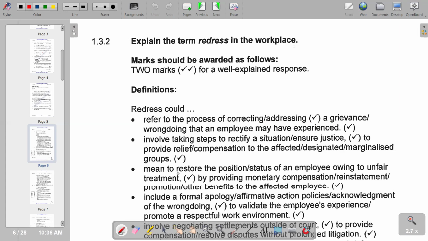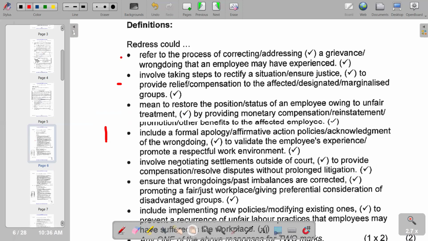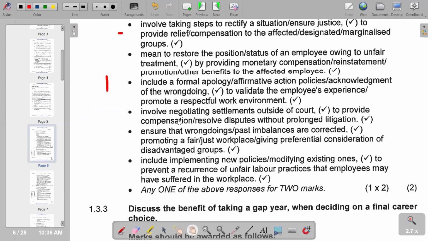It can also mean to restore the position or status of an employee owing to the fair treatment. So these are some of the points that you can include according to the explanation of redress. So we have got further explanations that are also given, indicated, but also correct, that you can also input.